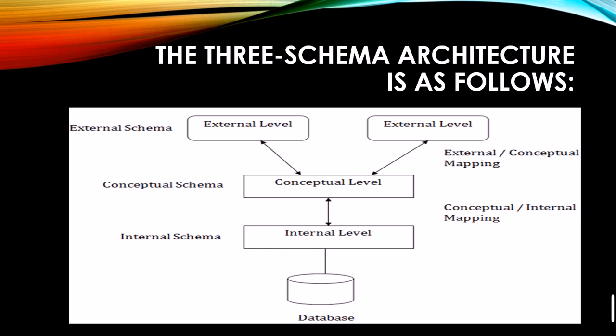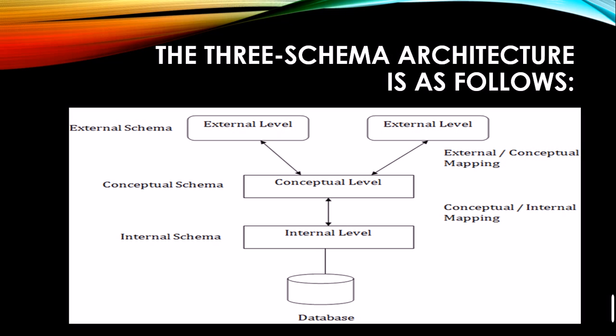In between, you can see the external-conceptual mapping. Then there is a conceptual level, and in this conceptual level there is a conceptual schema. Then there is the internal level, and in the internal level there is the internal schema. There's a conceptual-internal mapping, and finally, in the internal level there is a database. So this is the 3-level architecture.